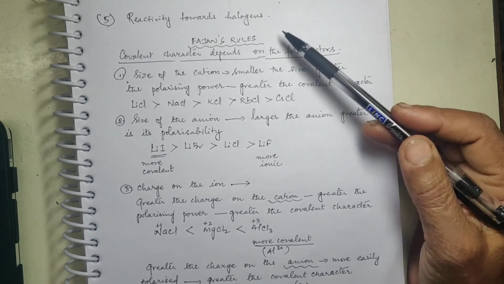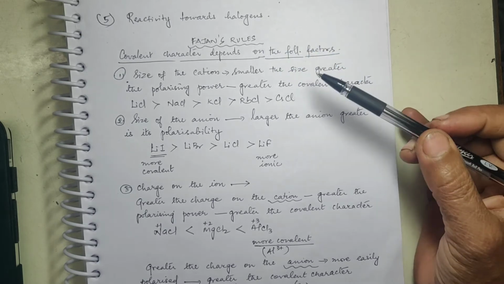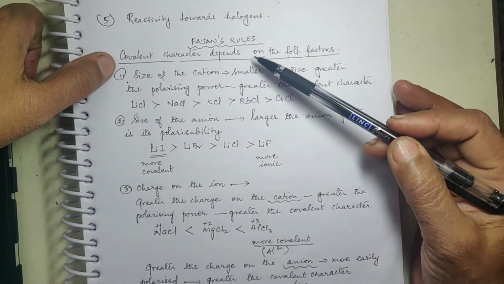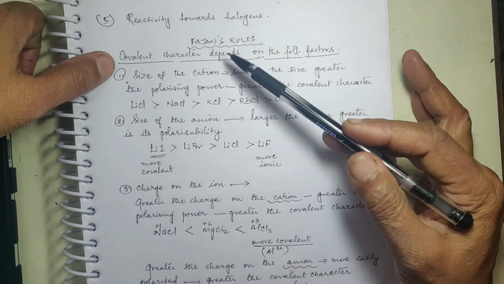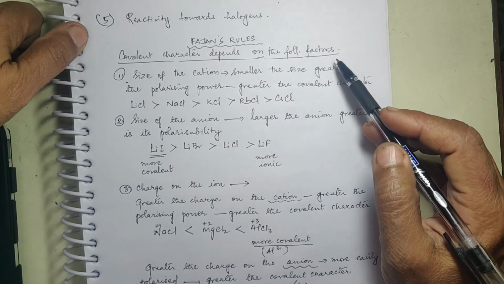What does Fajan's rule say? It tells you about the covalent character of different compounds, and what factors it depends on. That is what we are going to see.